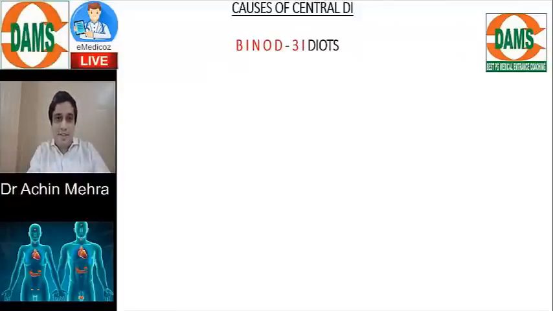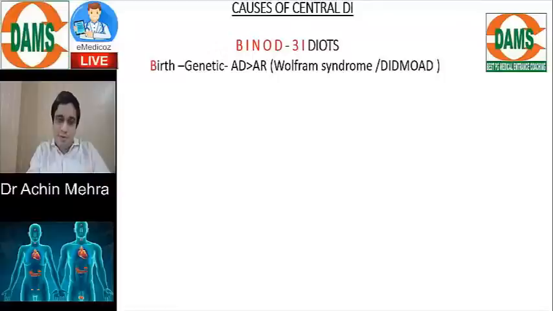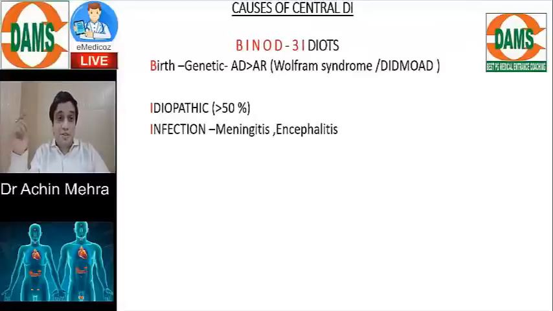Yes. The B of the Binod stands for the birth problem. Can be a genetic problem. Remember, central DI is more commonly autosomal dominant than recessive. And don't forget the autosomal recessive, Wolfram syndrome, the DIDMOAD: diabetes insipidus, diabetes mellitus, optic atrophy, OA, and the last D, deafness. I stands again for the idiopathic. Binod is an idiot.